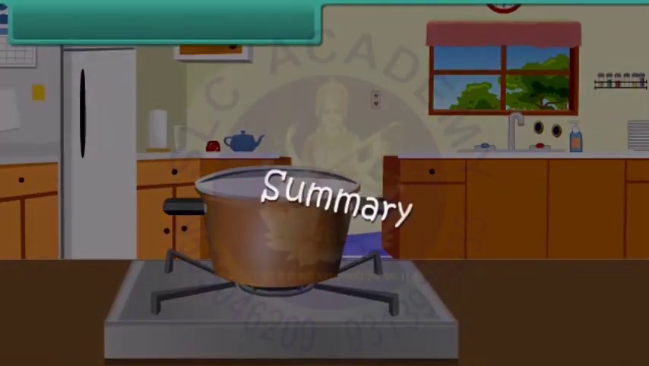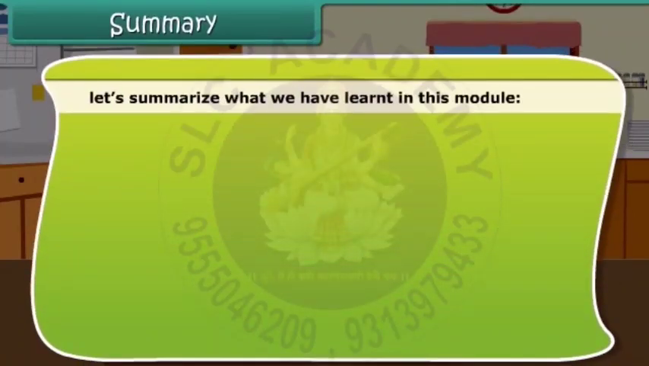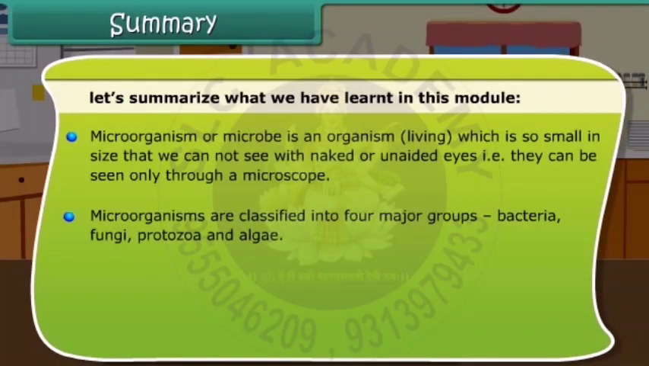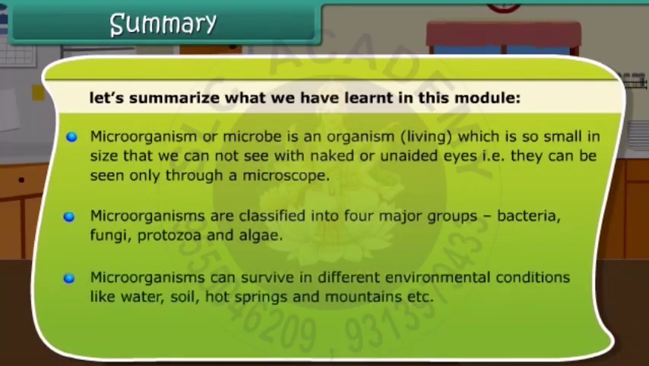Summary. Friends, let us summarize what we have learnt in this module. A microorganism or microbe is a living organism so small in size that we cannot see it with naked or unaided eyes, that is, it can be seen only through a microscope. Microorganisms are classified into four major groups: bacteria, fungi, protozoa, and algae. Microorganisms can survive in different environmental conditions like water, soil, hot springs, and mountains, etc.